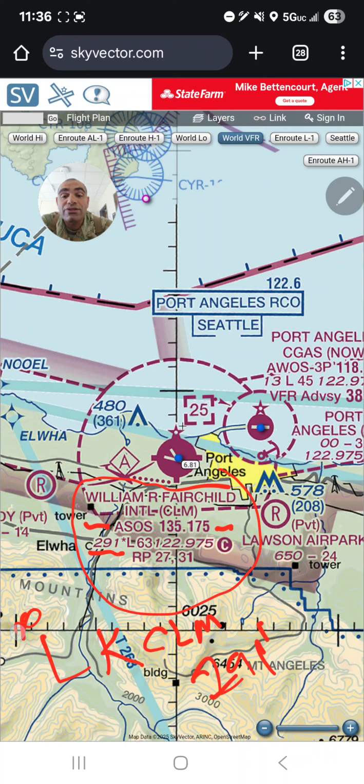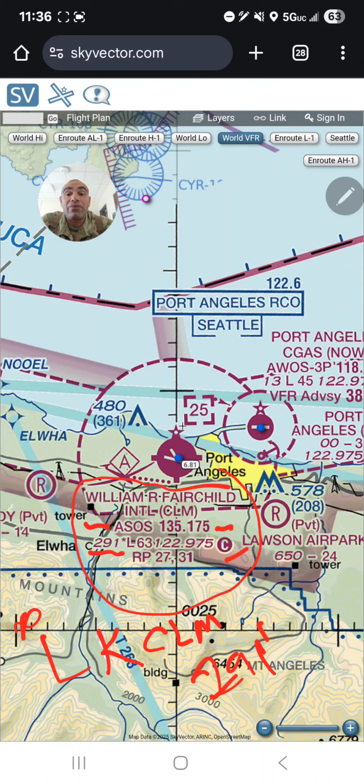That means the runway is lighted. The asterisk means part-time pilot control, which means you have to click 7 times with your microphone on the CTAF frequency to turn it on, and that will be high intensity, then 5 clicks for medium, then 3 clicks for low intensity.